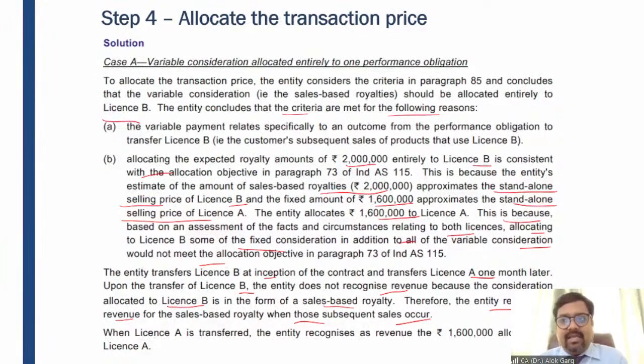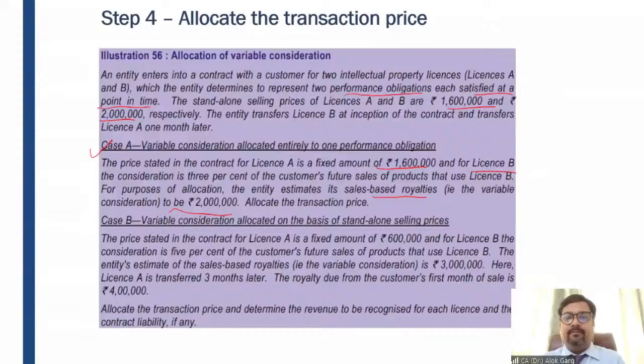But for license A, when the entity delivers license A for the fixed consideration of 16 lakh, the entity has to recognize revenue when the performance obligation is satisfied. So in this particular case, the fixed consideration was relating to license A and the variable consideration was relating to license B, right? So you are not required to allocate this variable consideration to license A, as well as you are not required to allocate the fixed consideration to license B, right? I hope it is clear to everyone, guys.